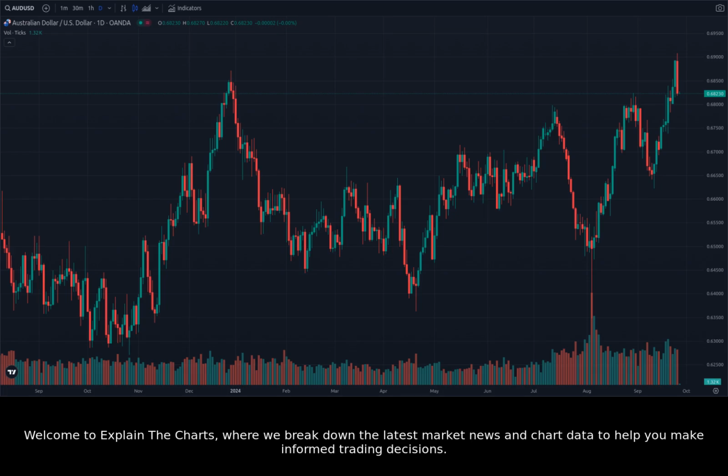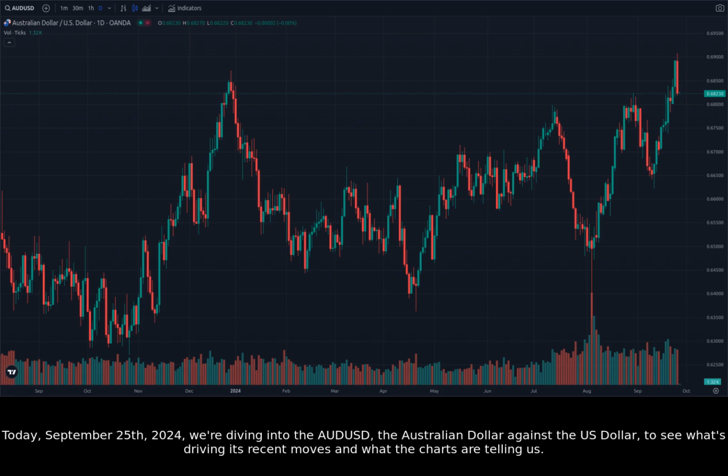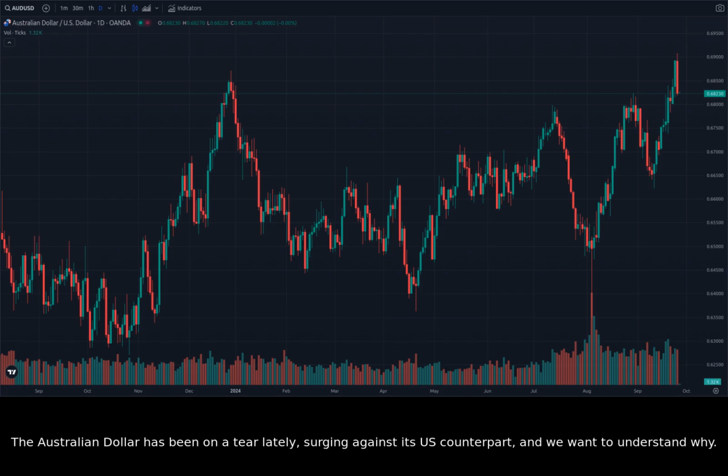Informed trading decisions. Today, September 25th, 2024, we're diving into the AUDUSD, the Australian dollar against the US dollar, to see what's driving its recent moves and what the charts are telling us. The Australian dollar has been on a tear lately, surging against its US counterpart, and we want to understand why.